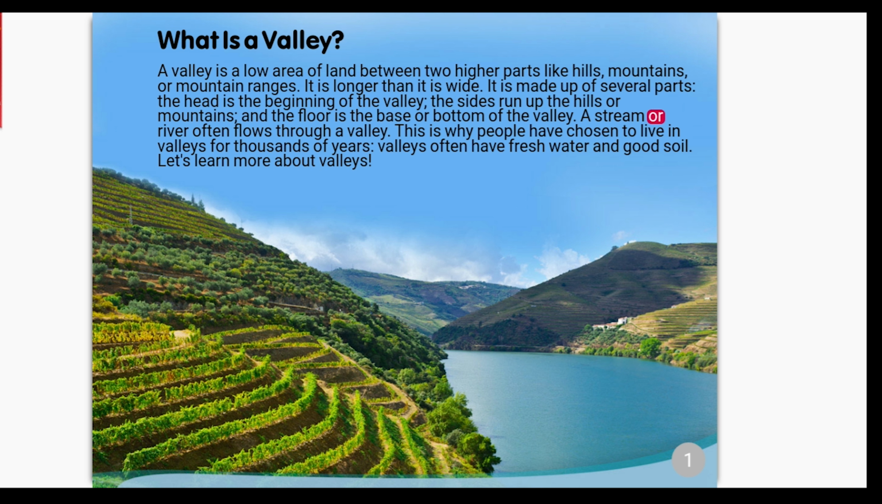A stream or river often flows through a valley. This is why people have chosen to live in valleys for thousands of years. Valleys often have fresh water and good soil. Let's learn more about valleys.